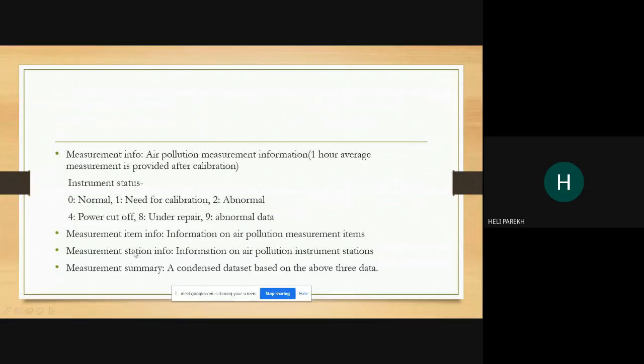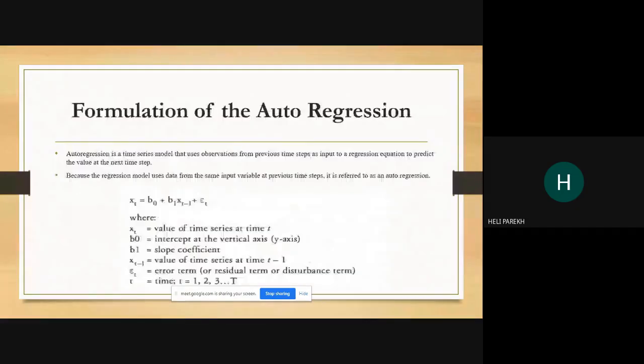Next is station info. So as I mentioned, we have 25 districts, so they have different station codes. So for example, 101 stands for so and so district. That is stored in measurement station info. And last is the summary file, which contains a summary of the data.